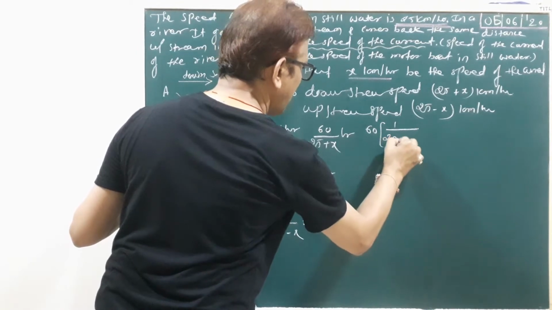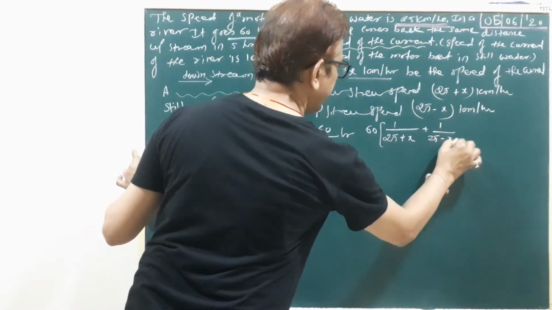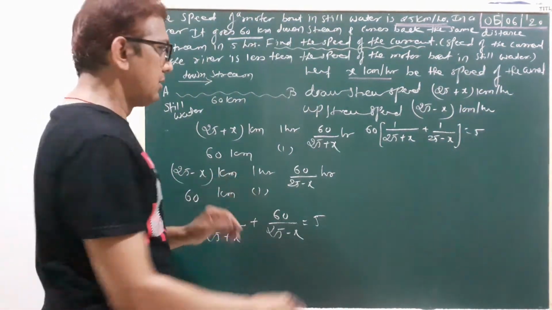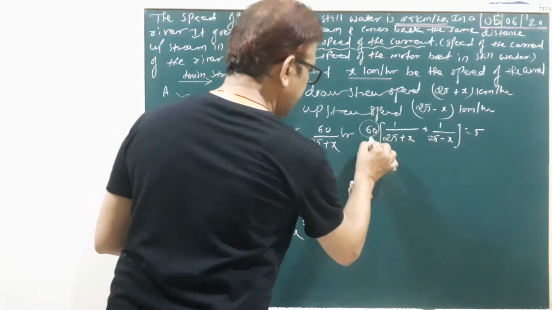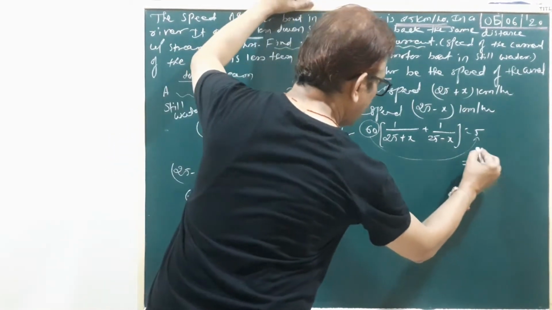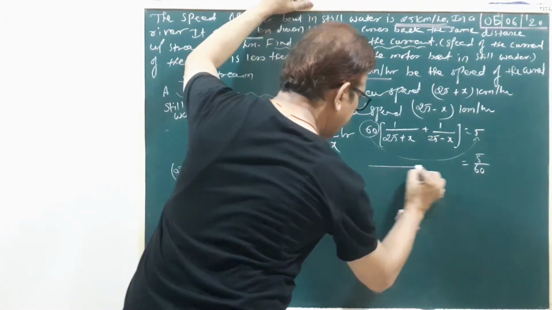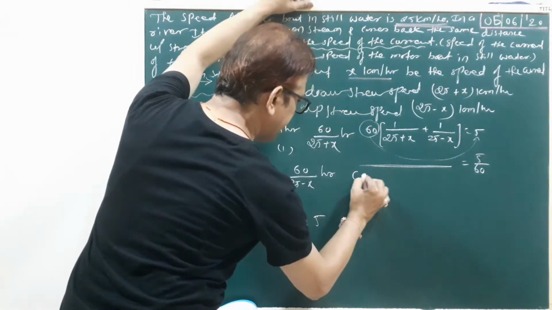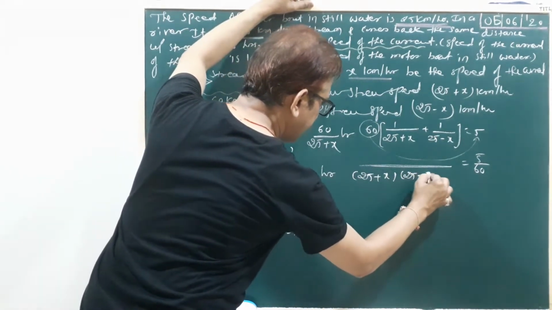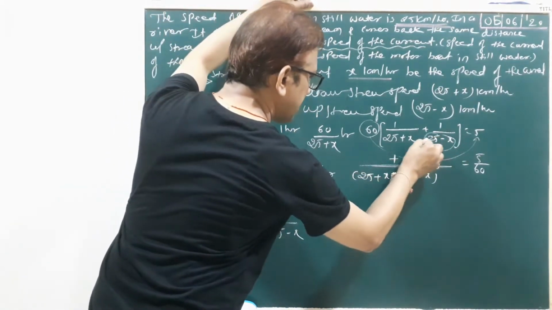So 1 upon 25 plus x, 1 upon 25 minus x equal to 5. Clear? Okay. Now on the right side, 5 by 60. And here, first we write the LCM: 25 plus x, 25 minus x. Here plus sign. Now cross multiplication.